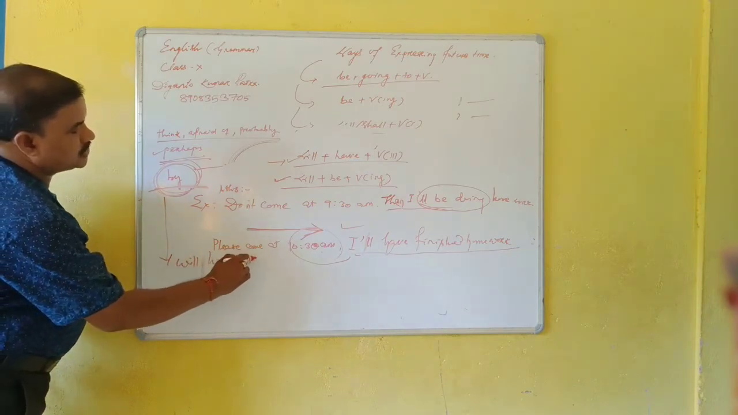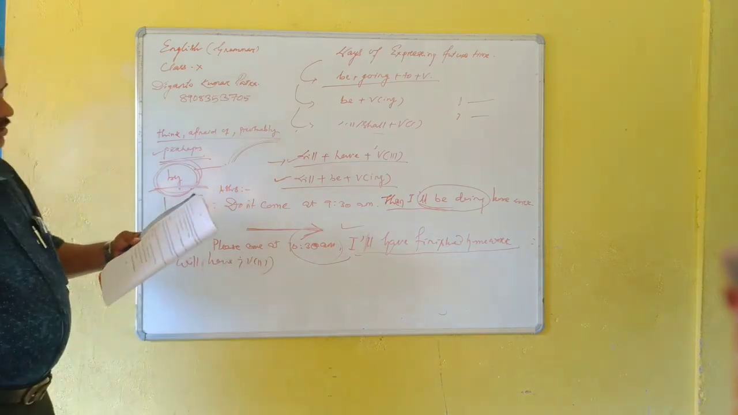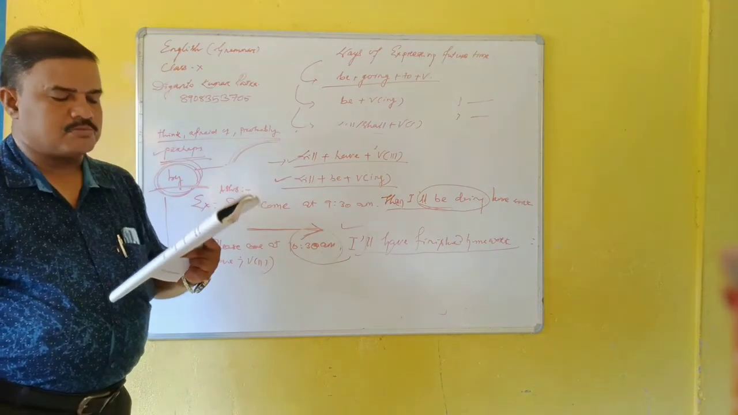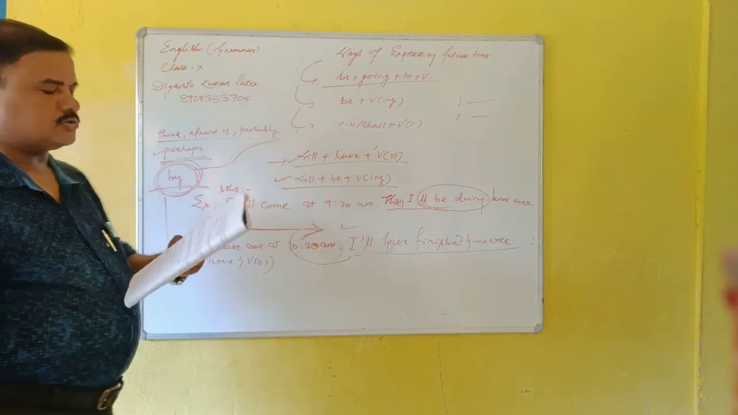So how can we write this one? Our school closes at 4:30. I will have reached home by 5 o'clock. So you should do.